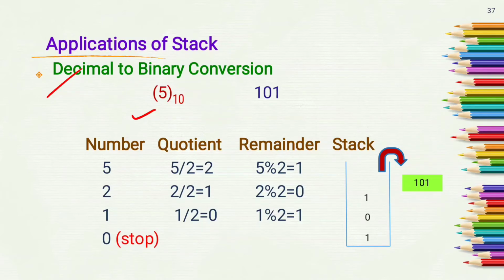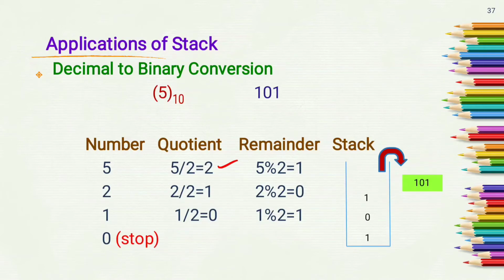That means in zeros and ones form, we know that the binary number of 5 is 101. So this binary number we can also get by using stack. How do we perform this conversion? First we take the decimal number 5, divide it by 2, and we get the quotient 2.